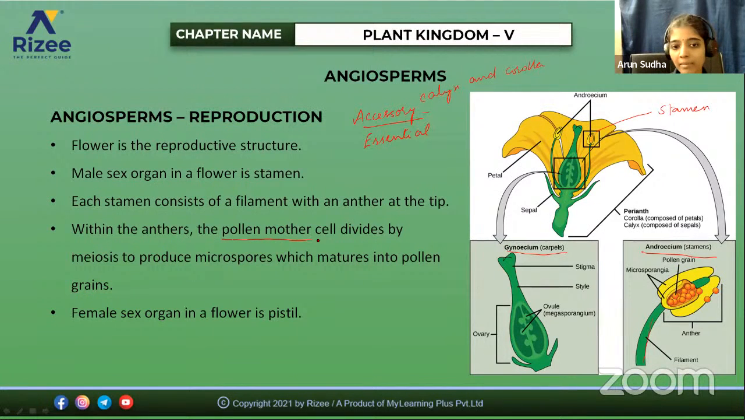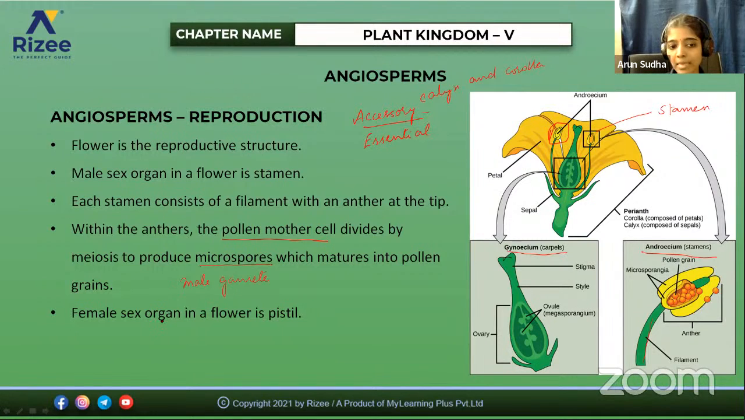Within the anther, pollen mother cells are present, and they divide by meiosis to produce microspores. Where is this happening? It is happening in the anther, this part of the flower. The pollen mother cell divides by meiosis to produce microspores, which mature into pollen grains. These pollen grains then form the male gamete, and the male gamete fuses with the egg.